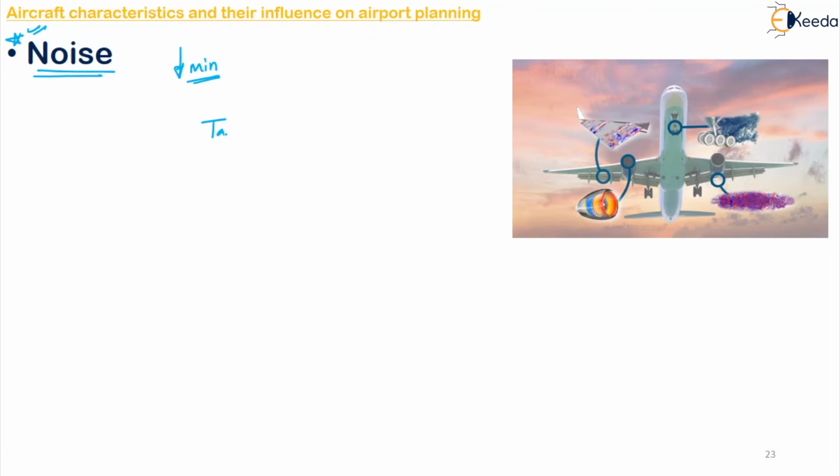Normally during takeoff, the primary source of noise will be the engine, and during landing the primary source of your noise will be your machinery. So that's the reason takeoff noise is normally more dangerous when compared to landing noise.